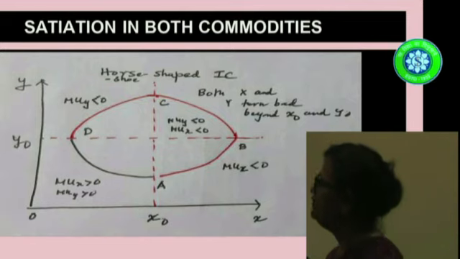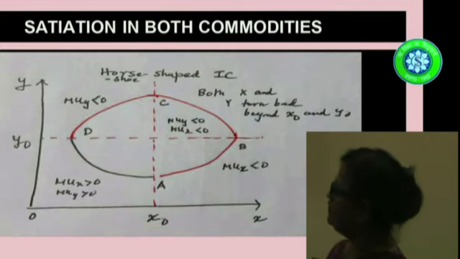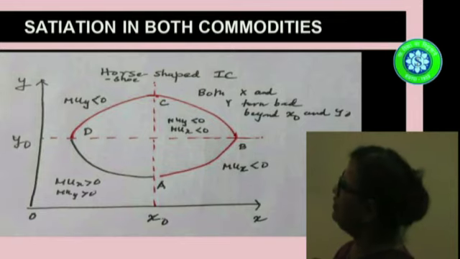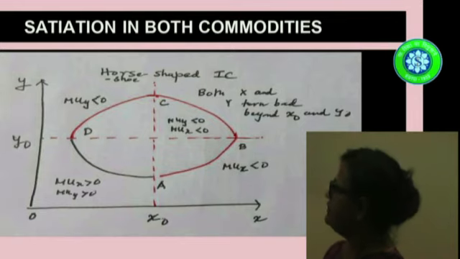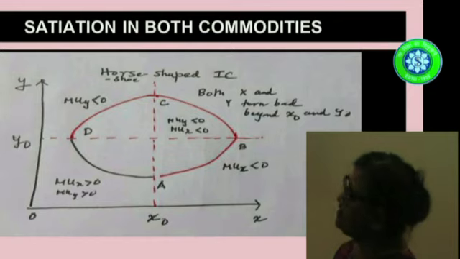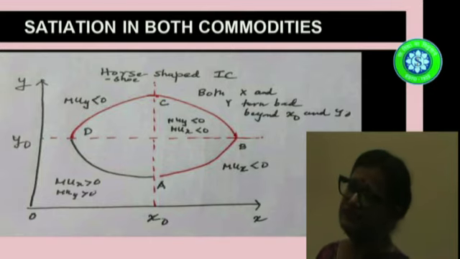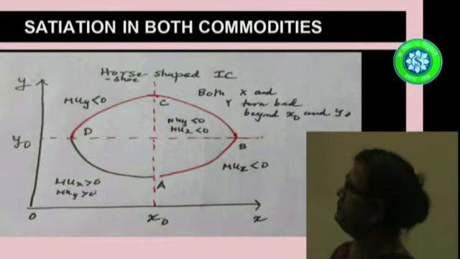Now look at the final zone, that is the northeast zone. That is CB. Look at the curve CB. Here, you are saturated in both. Which means that if you go from C to D, you are increasing your consumption of commodity X. So at that time, you are going to decrease your consumption of another bad commodity Y. But if you go from B to C, just the reverse happens.